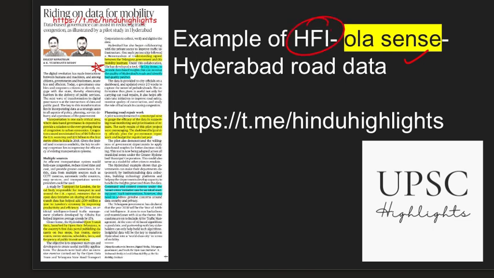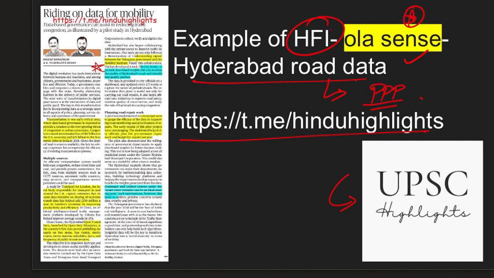What exactly is Ola Sense? Since they are into the mobility business, they can monetize Hyderabad real-time road data, because this is an app that is being tested in Telangana, Hyderabad for the very first time to take decisions on a real-time basis for traffic management. This is just an example of the PPP model. We can have multiple such examples which we have discussed a lot of times, and you can see such articles on the Telegram channel Hindu Highlights with the name UPSC Highlights. Anyway, this is the essential crux of the first chapter.